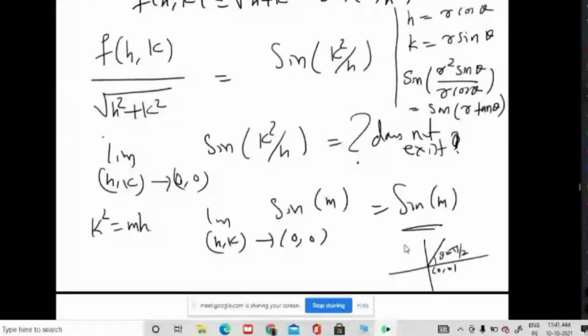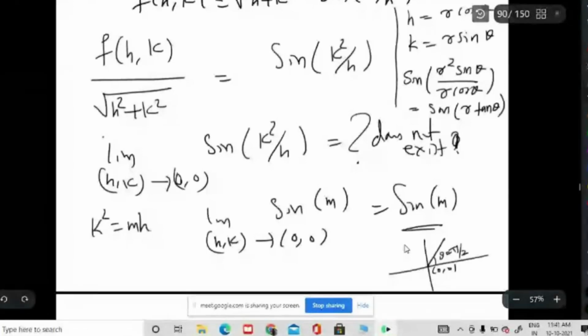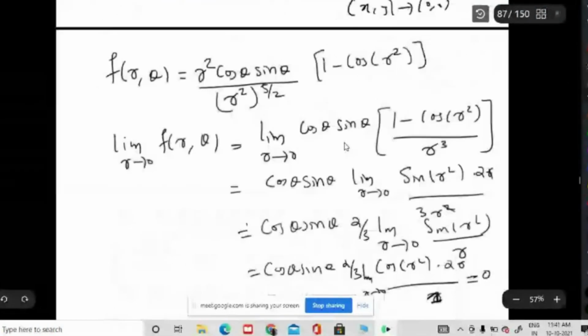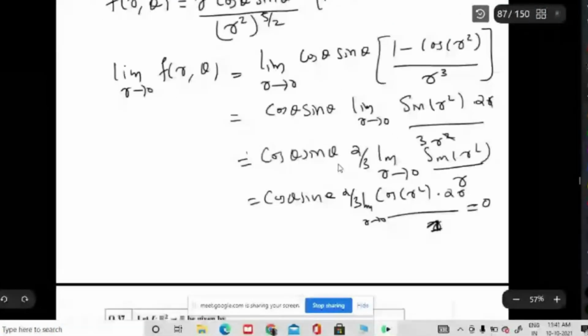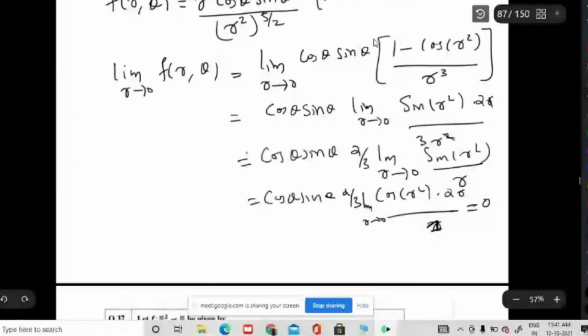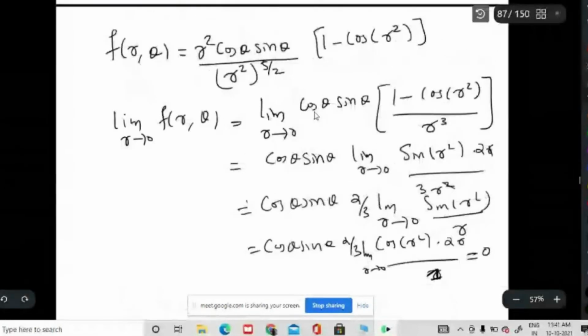Sir, previously you solved one problem just by putting r cos theta, r sin theta. Yes, that is why I asked here. In that question, if you put any theta, this sin theta cos theta will be independent of the function sine of r. Here you can take this sin theta cos theta outside because it does not depend on these functions.